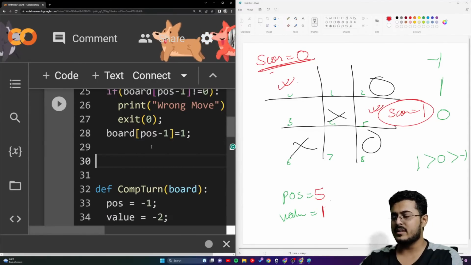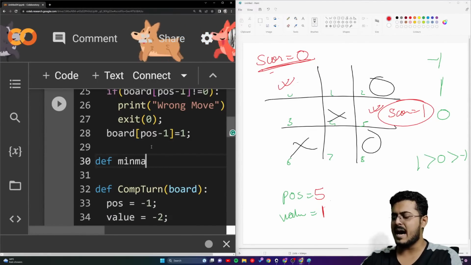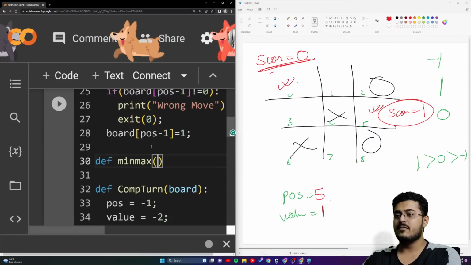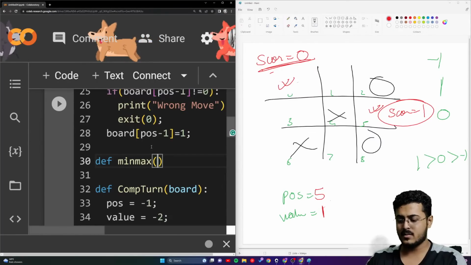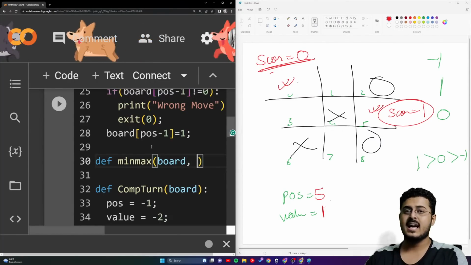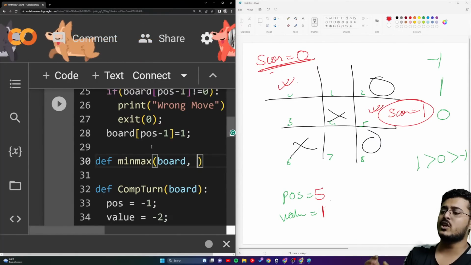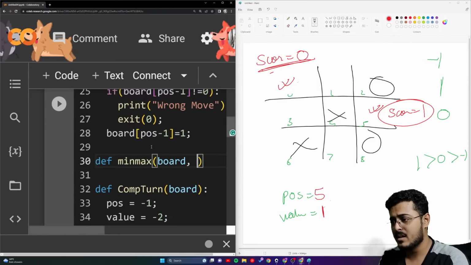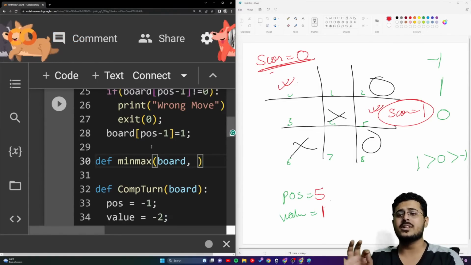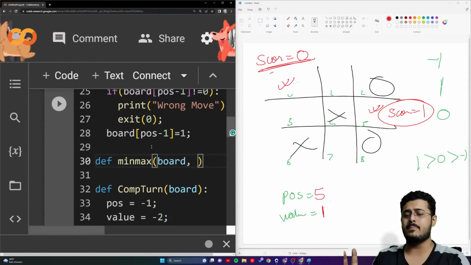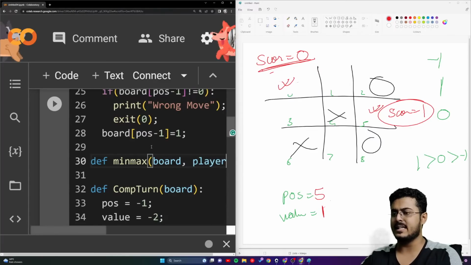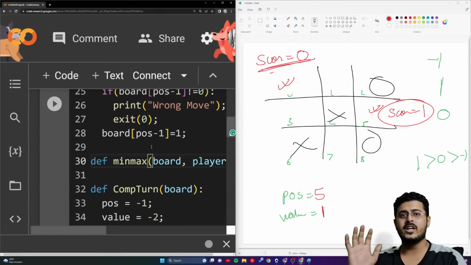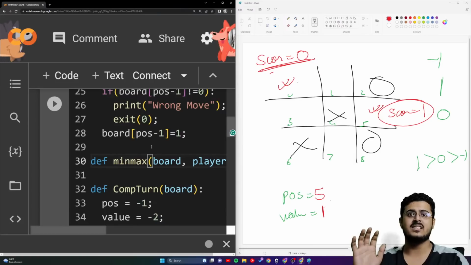Okay, so def min-max, that is the name of the algorithm, which takes in two inputs: board, and the current player who is going to play the next step. So player. Who is going to play right now? Whose chance is it?